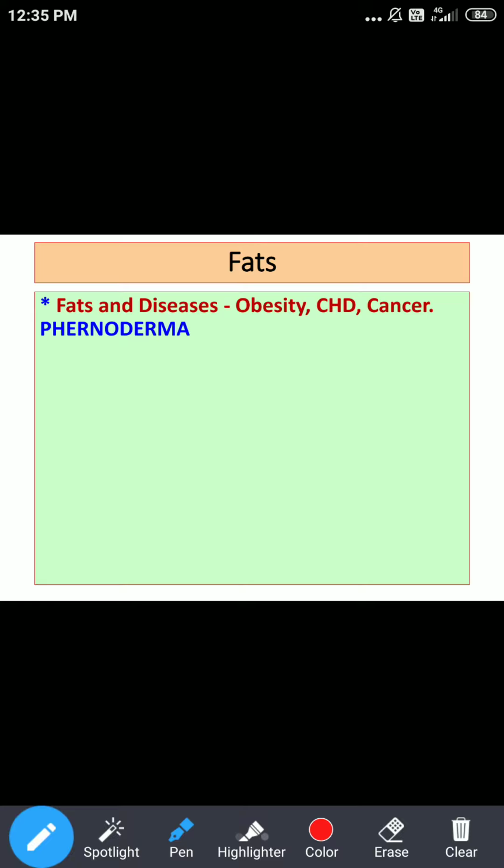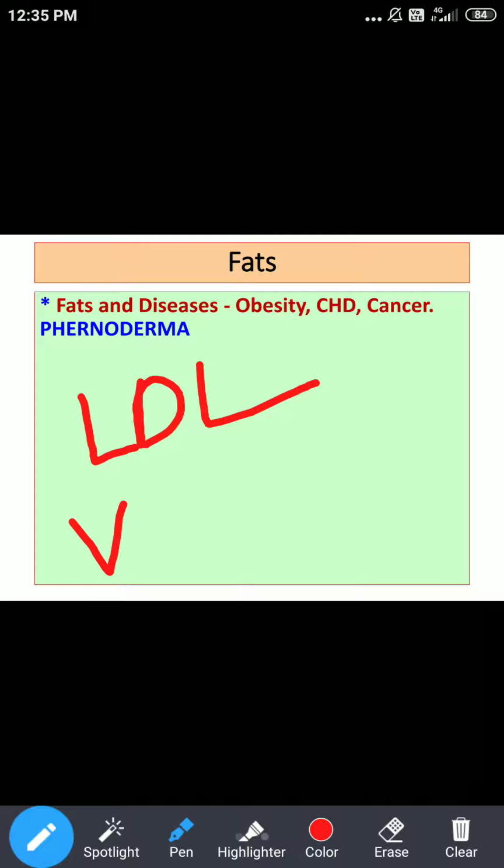Now regarding lipoproteins and CHD, there are lipoproteins which can provide protection and which can have an atherogenic effect. Regarding LDL, we have already talked: whenever LDL increases, it will have an atherogenic effect. Another important one here is VLDL.